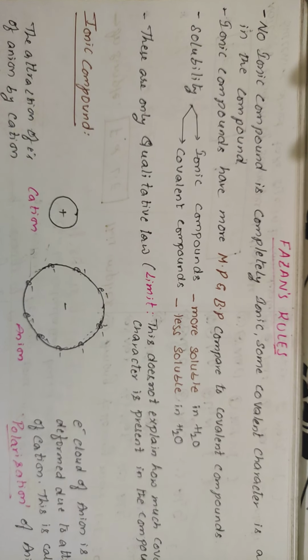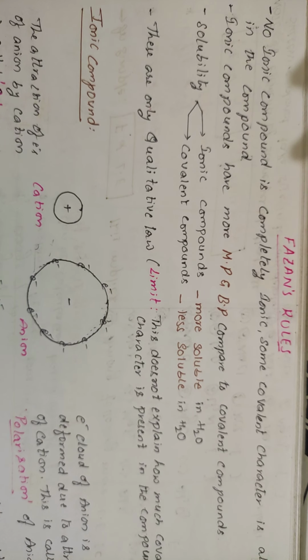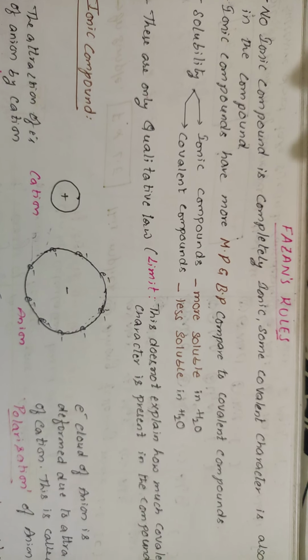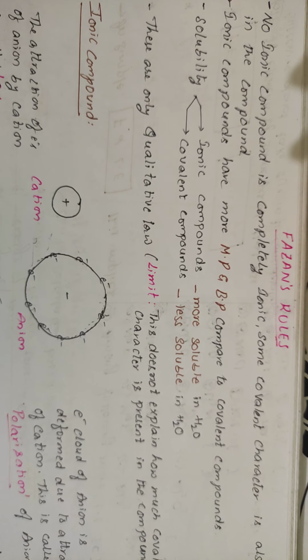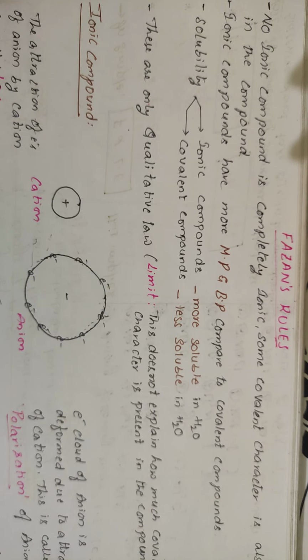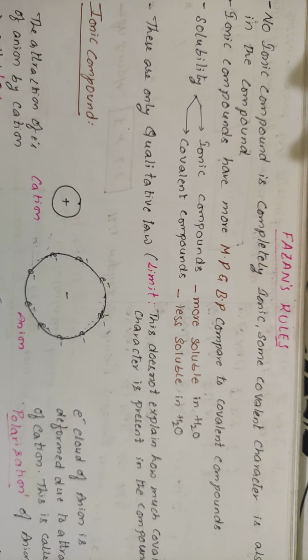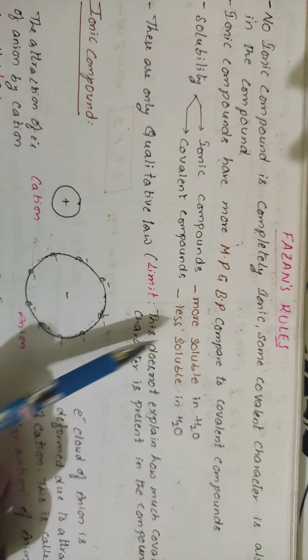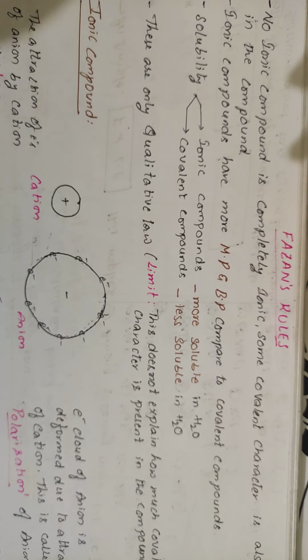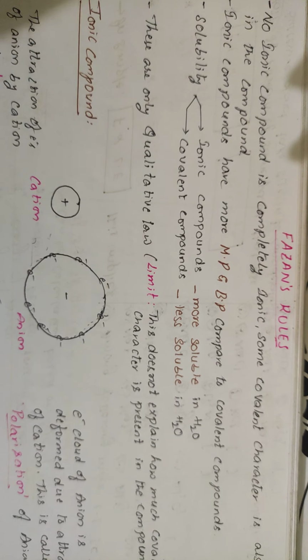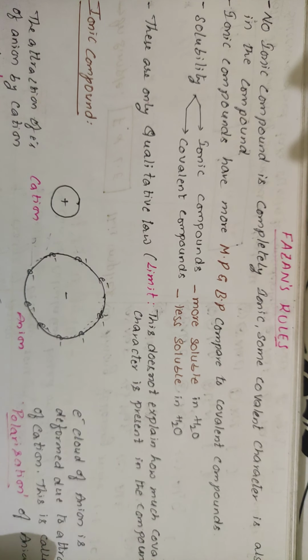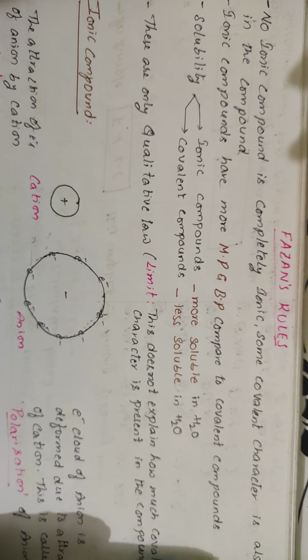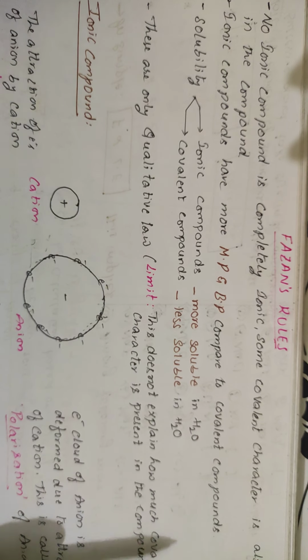Today we are going to deal with a major topic where you can expect a question for JEE as well as NEET. That topic name is nothing but Fajans Rules. See, what does Fajans rule say? No ionic compound is 100% ionic. So if you take an NaCl crystal, it is not 100% ionic. Any ionic compound will have some amount of covalent character in it. That is what it says.